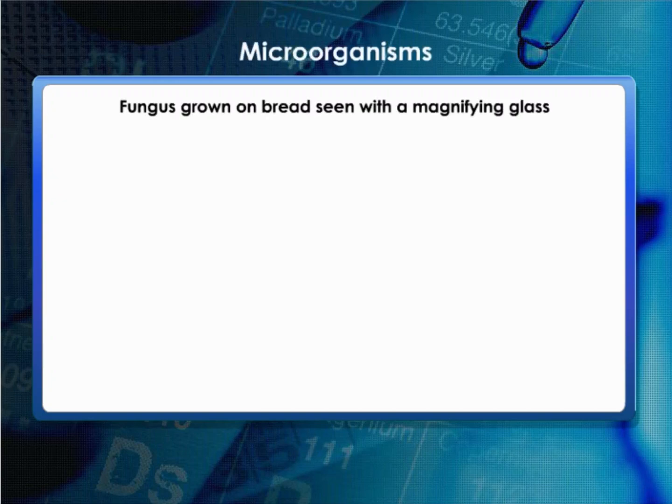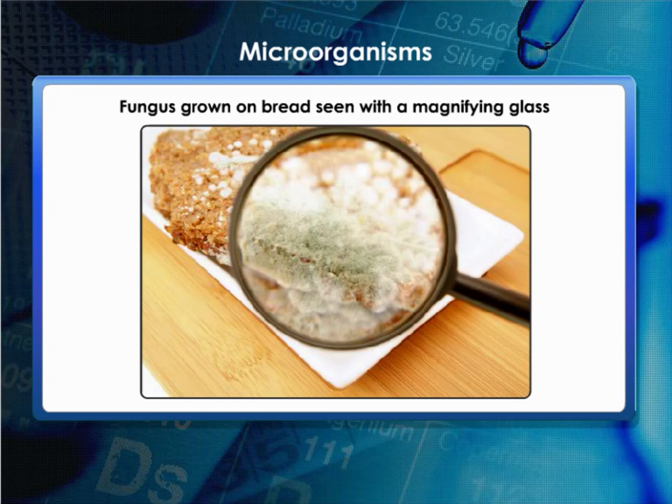Water and soil are full of tiny organisms, though not all of them fall into the category of microbes. These microorganisms or microbes are so small in size they cannot be seen with unaided eye. Some of these, such as the fungus that grows on bread, can be seen with a magnifying glass. Others cannot be seen without the help of a microscope. That is why these are called microorganisms or microbes.